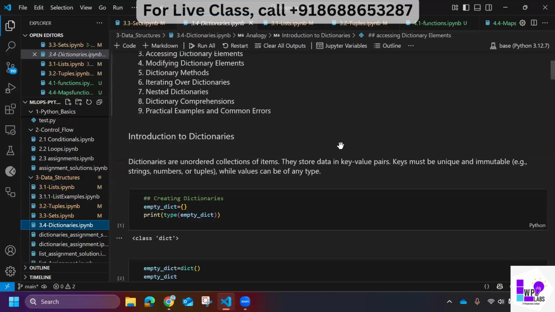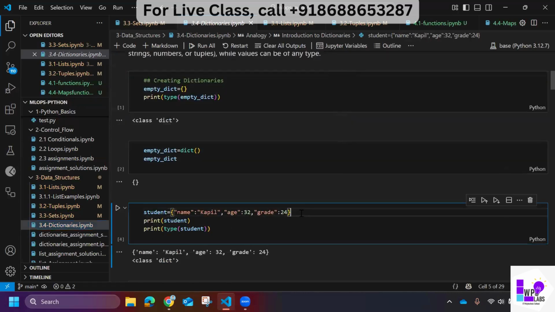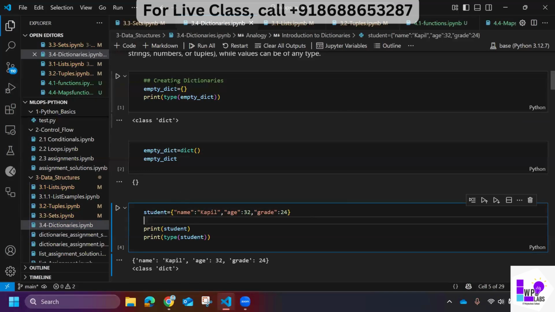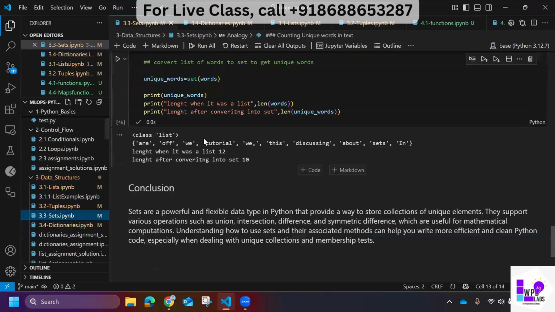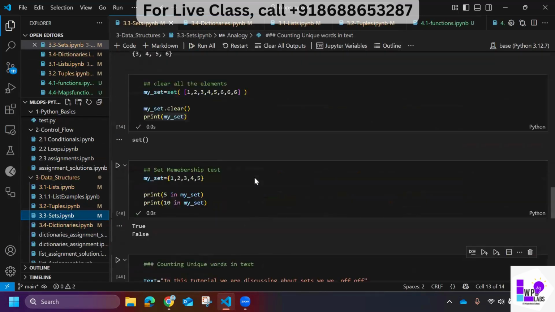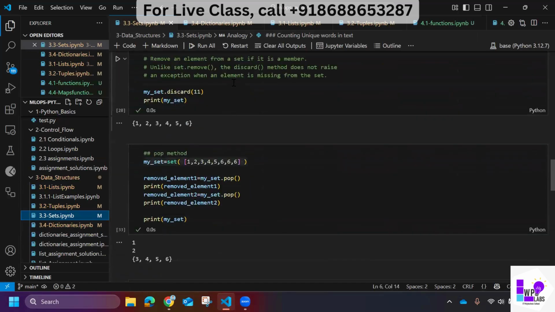What do I mean by that? Let's take this example. I will come to initializing, but I just wanted to show what a dictionary looks like. Let's say there is a student. Now in sets, I used to give values directly, right? I was not using colons. You remember in sets there were no colons, I was directly giving values. So there was no concept of key value pairs, or a value associated with a particular key, in sets, in tuples, or in lists.